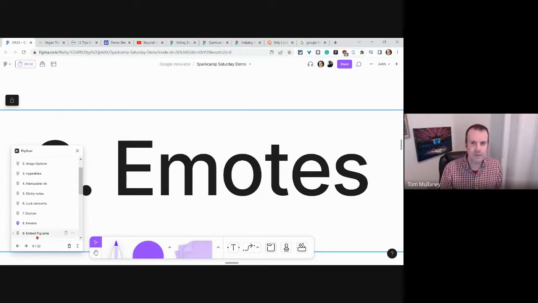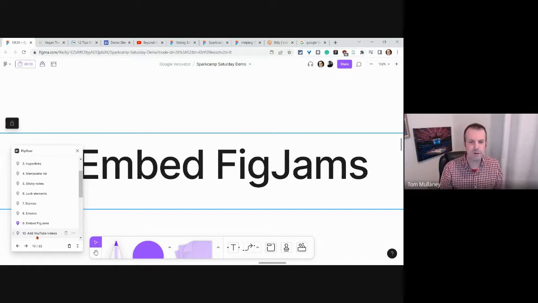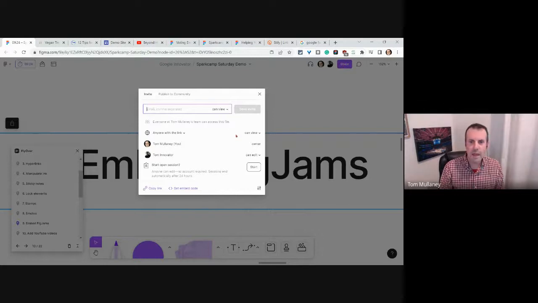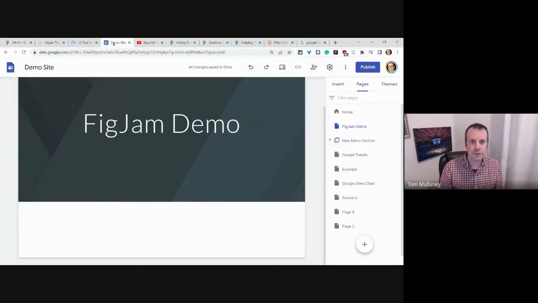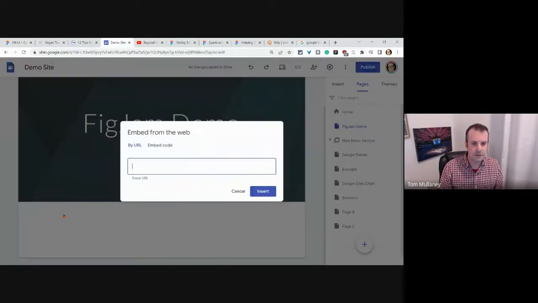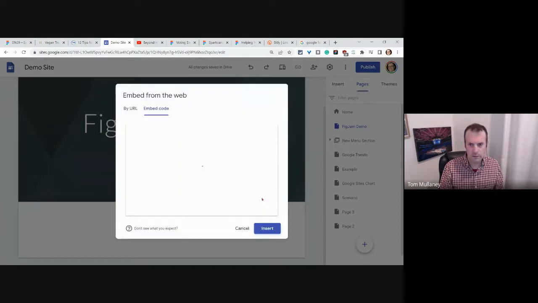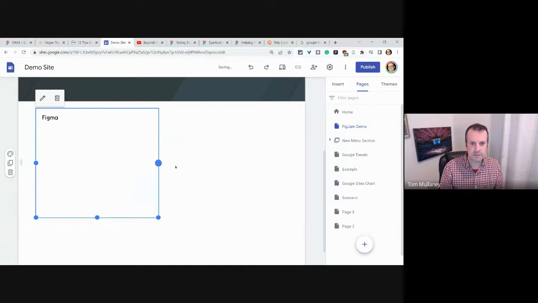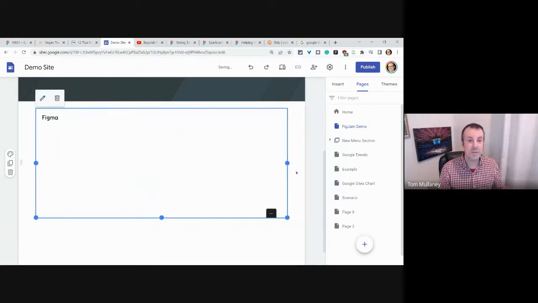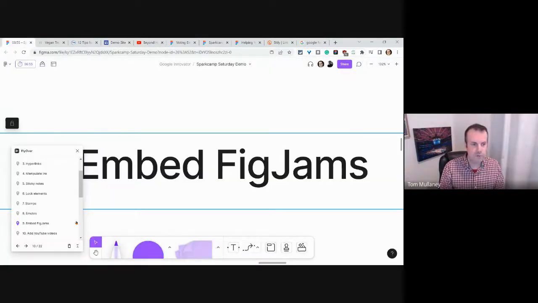All right, next thing. Have you ever wanted to embed a collaborative whiteboard in a website? Well, you can do that in FigJam. So we click share. And now you have to make sure it's anyone with the link can view or edit. It's very much like Google Drive. We click get embed code, click copy. We go to our Google Sites and go to embed code. There it is. We insert. And there we go. And so we can embed a FigJam right in a website. Pretty cool. All right, let's keep it moving.